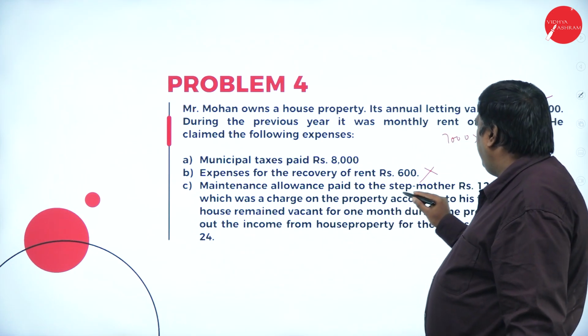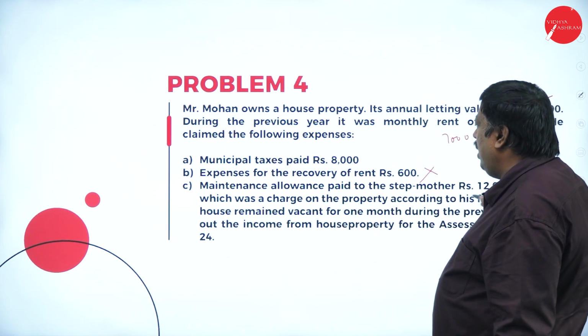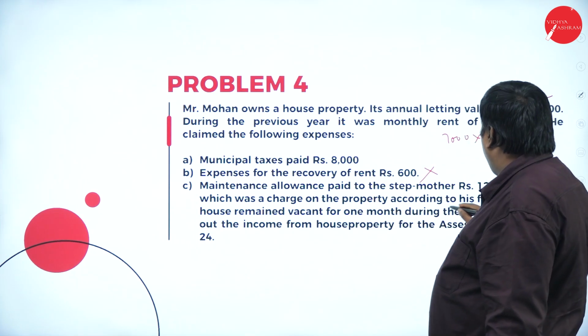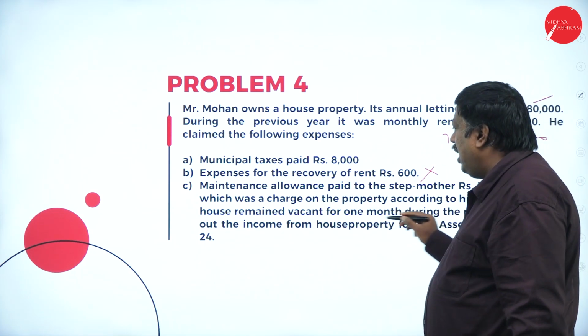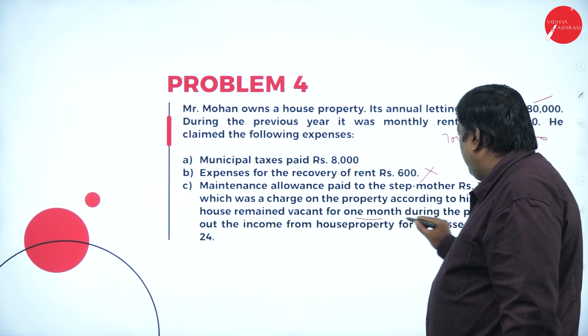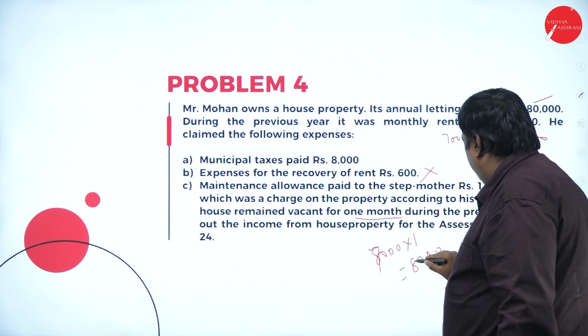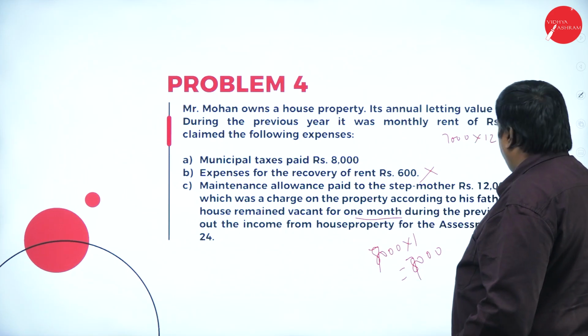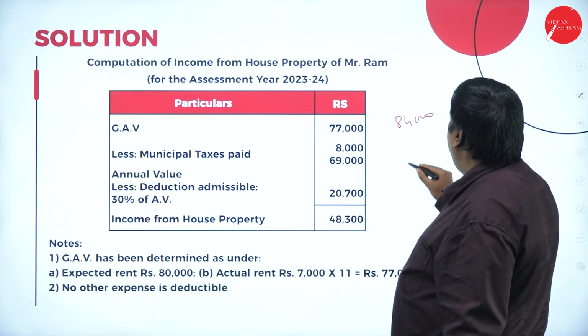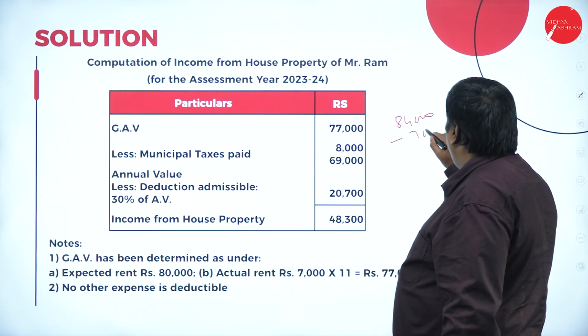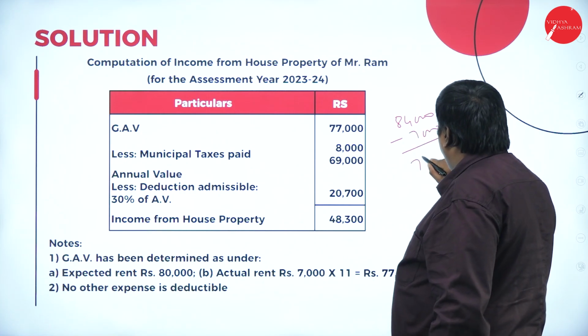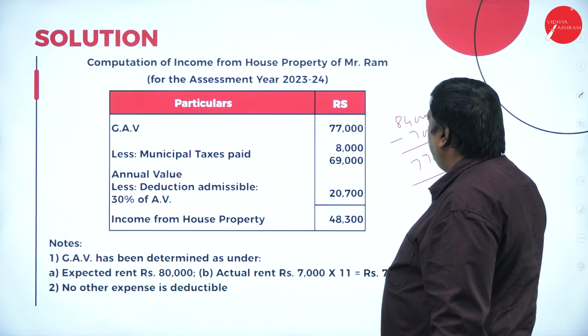Maintenance allowance paid to the stepmother, rupees 12,000 annually, which was charged on the property according to his father's will. The house remained vacant for 1 month, 7,000. So 84,000 minus 7,000 for 1 month vacant, so it will be 77,000.